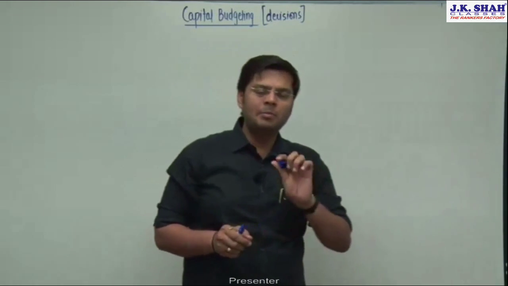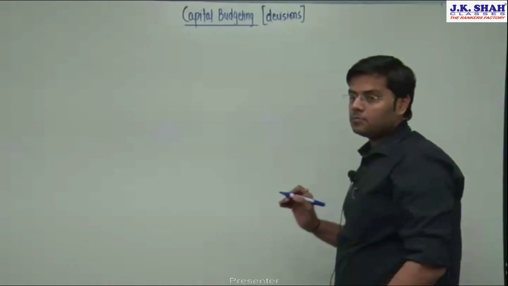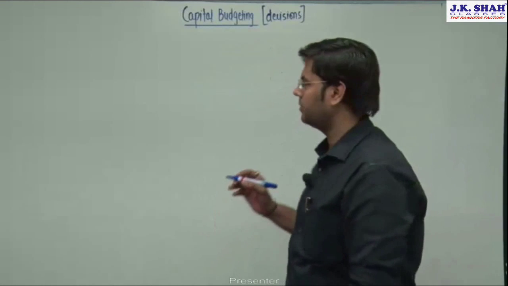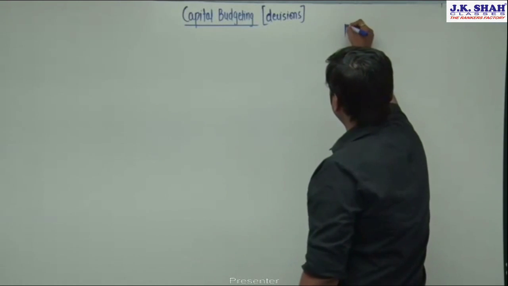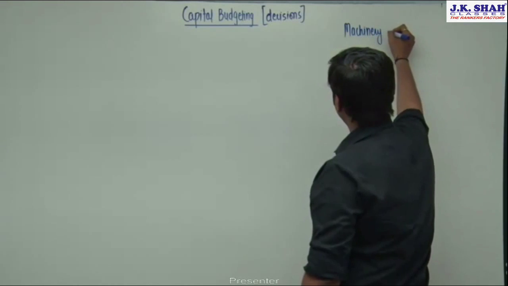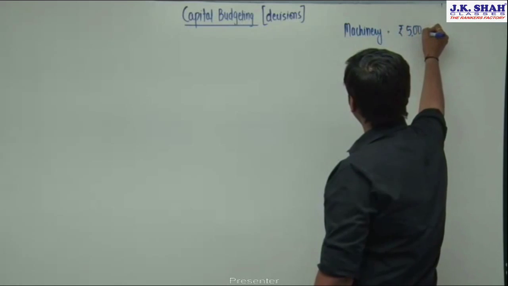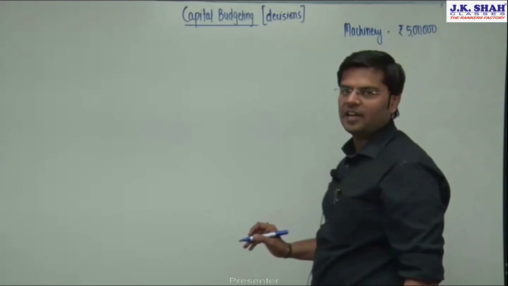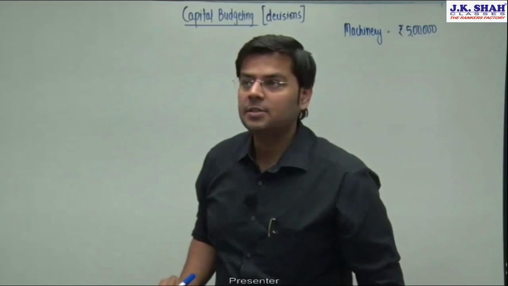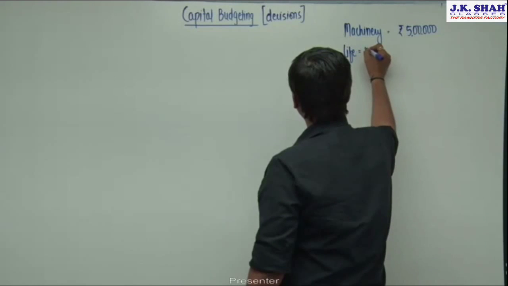Let me take a simple example to clear my point. Suppose we are planning to purchase a new machinery. After doing market research, you realize that the cost of the machinery is, say, rupees 5 lakh, and that this machinery has a life of, say, 3 years.